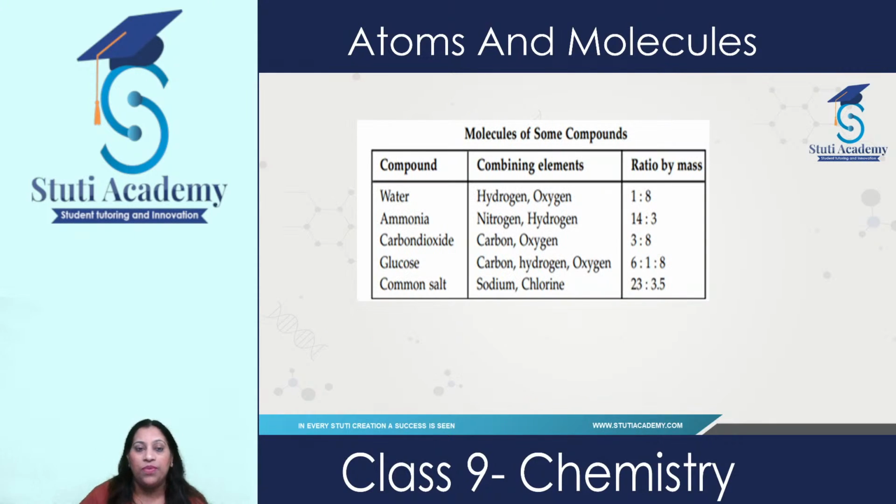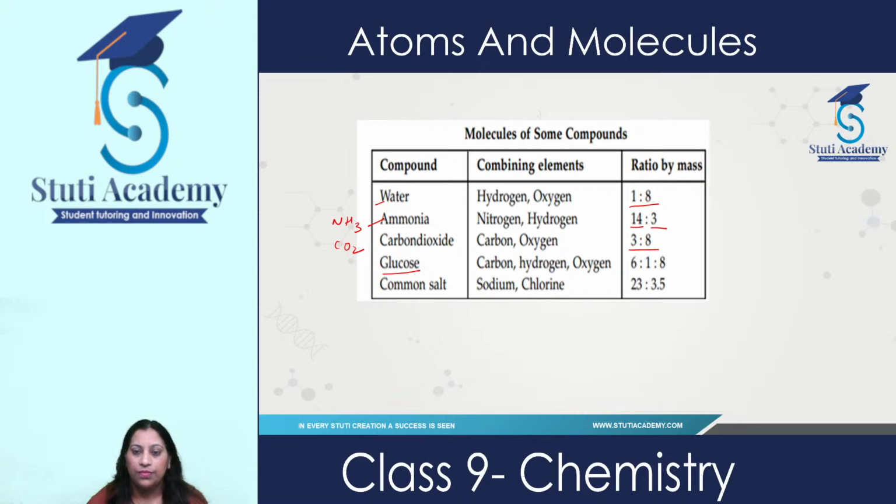Now there are molecules of some compounds. Let's take an example of water, which is a combination of hydrogen and oxygen, and hydrogen and oxygen are present in the ratio by mass of 1:8. Whatever form these compounds exist in nature, this ratio always remains constant. And let's take another example, ammonia. It is a combination of nitrogen and hydrogen, so the ratio by mass is 14:3. Now carbon dioxide, and it is 3:8 ratio.